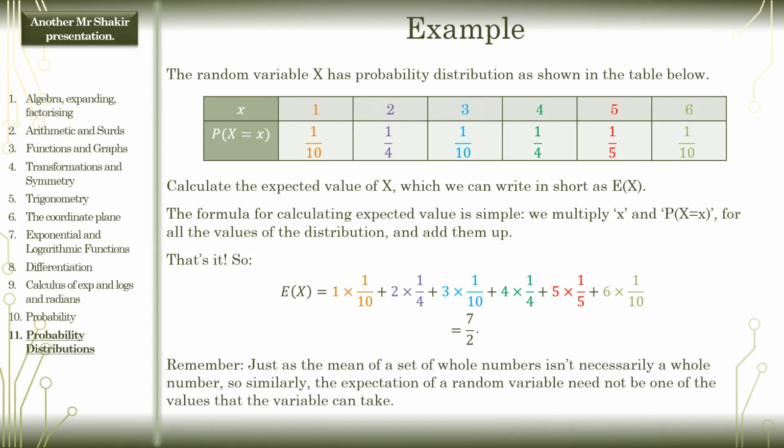Now, just as the mean of a set of whole numbers isn't necessarily a whole number, similarly, the expectation of a random variable need not be one of the values that the variable can take. We said over here that the random variable x can take on the value 1, 2, 3, 4, 5, and 6. And we're saying the expected value is 7 divided by 2, 3.5. Even though the random variable x cannot take on the value 3.5, it doesn't matter. This is simply a statistic. It's the expected value, exactly the same way as we were doing in the previous slide. So don't get confused. It's just expected value. That's our expected score. Moving on.